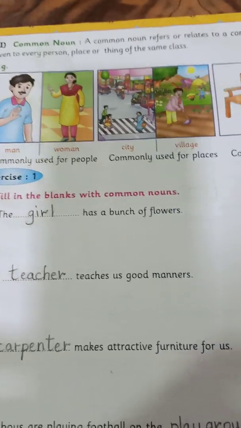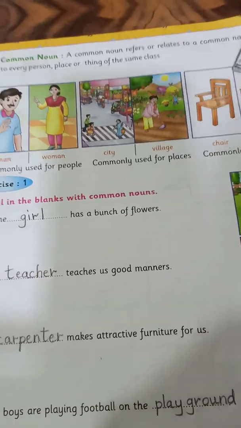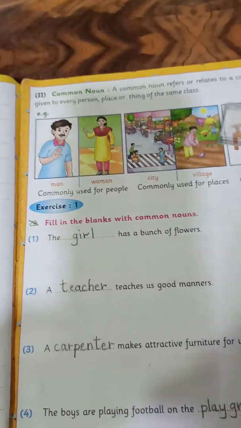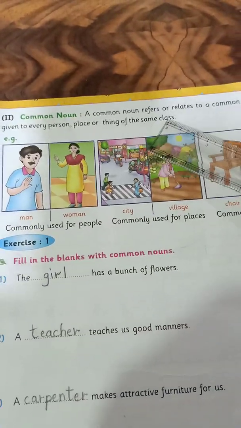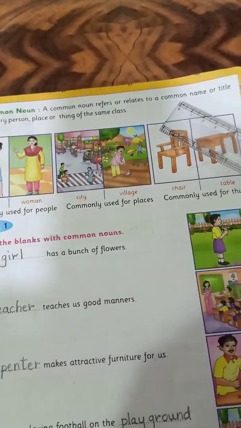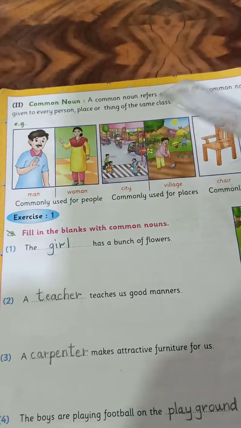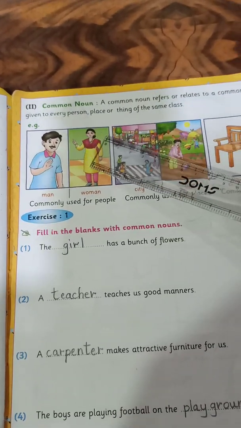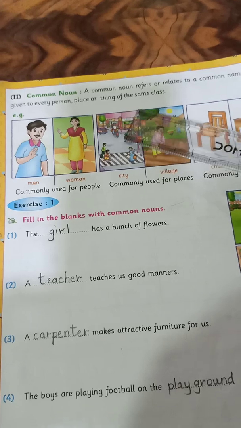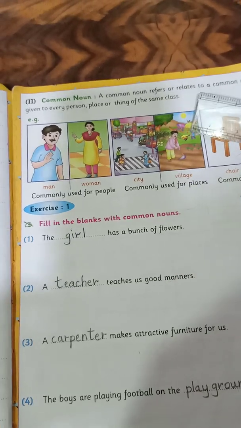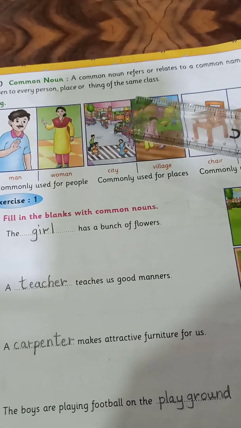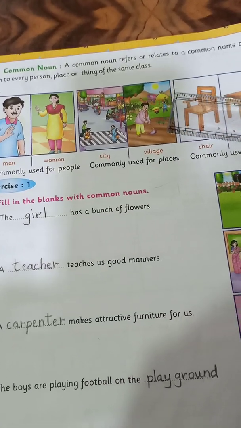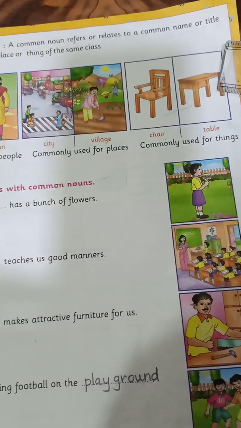Moving on to common noun. Common itself says that it's something very common, right? So what is a common noun? A common noun refers or relates to a common name or title given to every person, place or thing of the same class, like man, woman, city, village, chair, table.